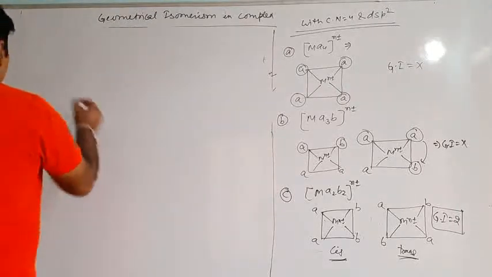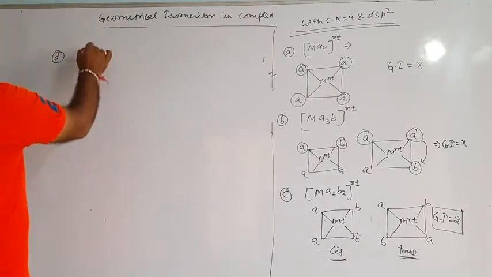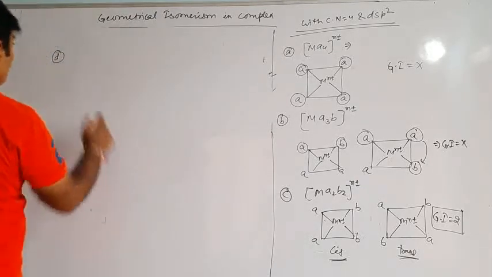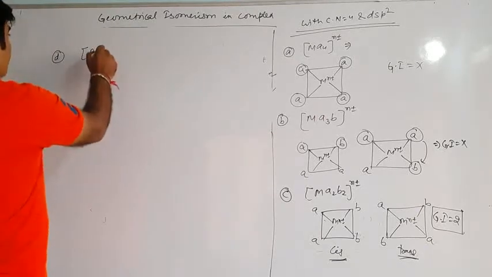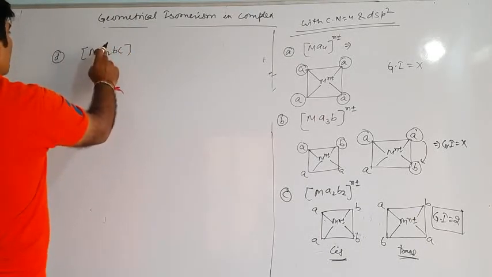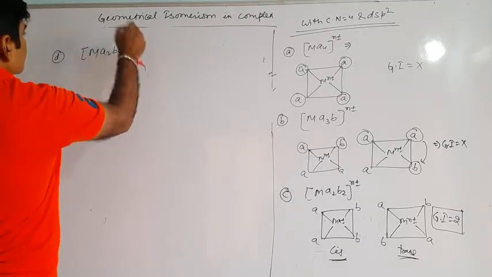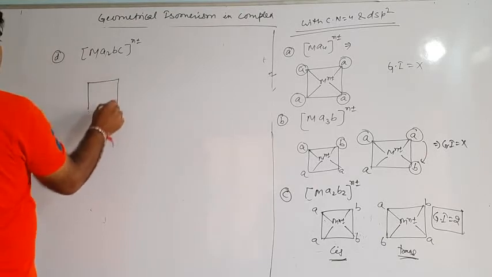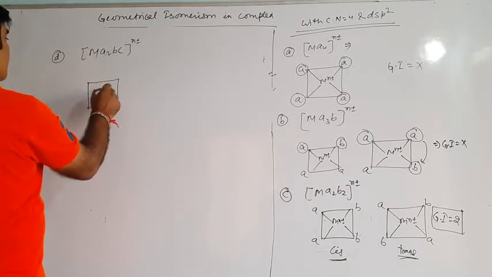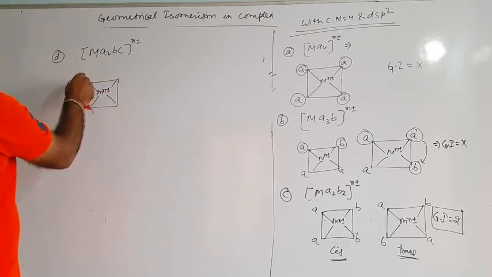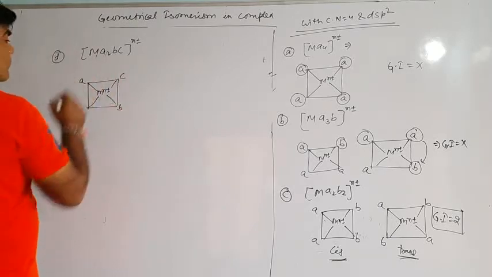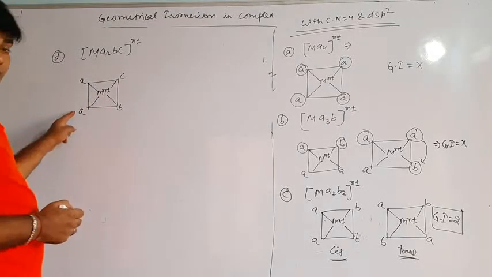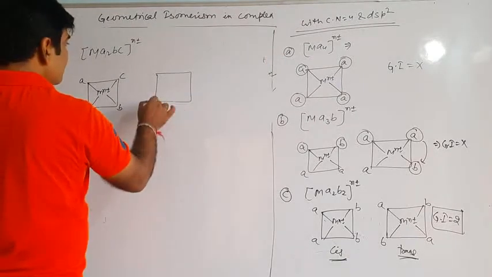Okay, so next is D. Let's say we have another complex, that is Ma2BC whole n plus minus. So again this complex is similar to the earlier ones, that is M n plus minus with A, B and C. Over here, A and A are cis to each other, and B and C are different.